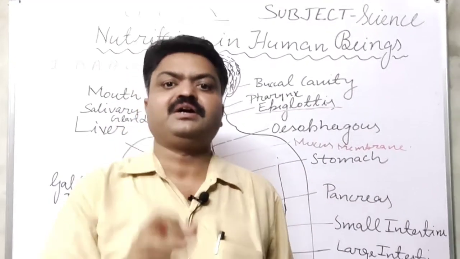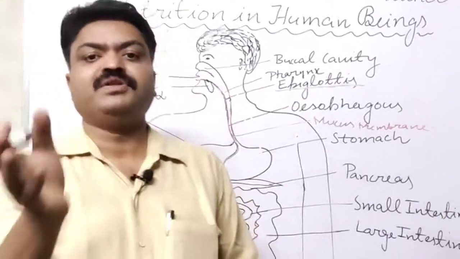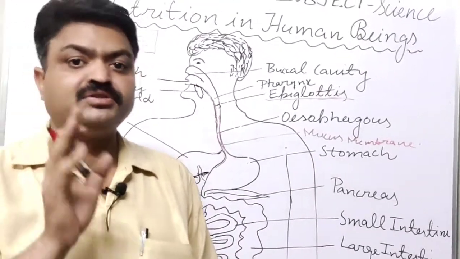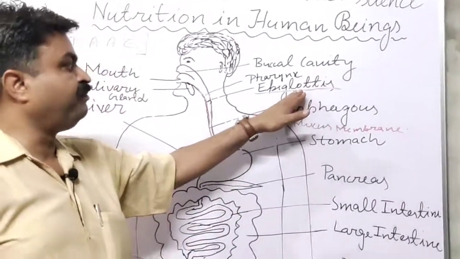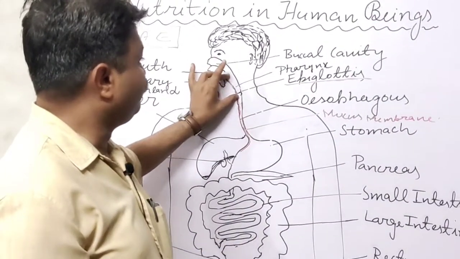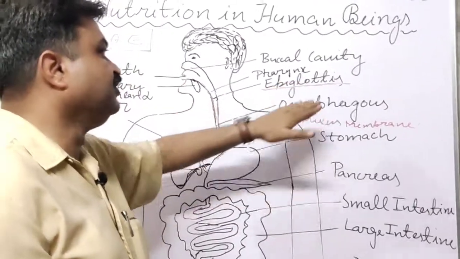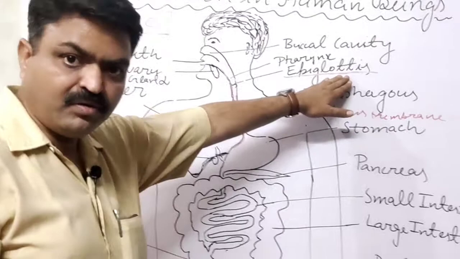Epiglottis is the cartilaginous lid, student. What is it? It is the cartilaginous lid, and it separates the food pipe from the windpipe. Means it closes the windpipe. Means when the food enters the food pipe, then the windpipe is closed with the help of the epiglottis.